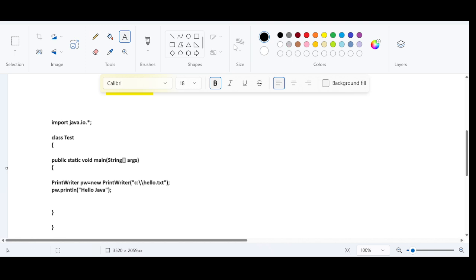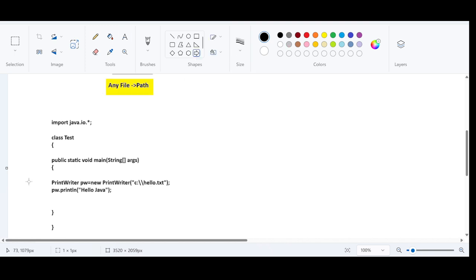Pay some attention here, this is very, very important. The first statement is PrintWriter. PrintWriter is a class. Forget about this for now, we will discuss it in file handling. PrintWriter pw equals new PrintWriter, and we are declaring a path. A developer has declared a path. So in the C drive, there is a file called hello.txt, right?